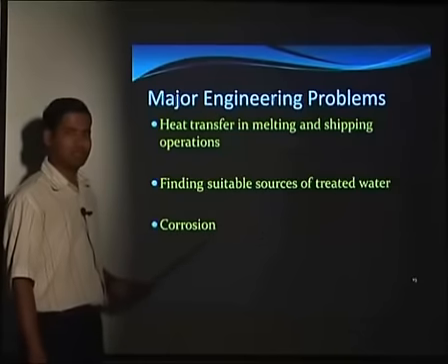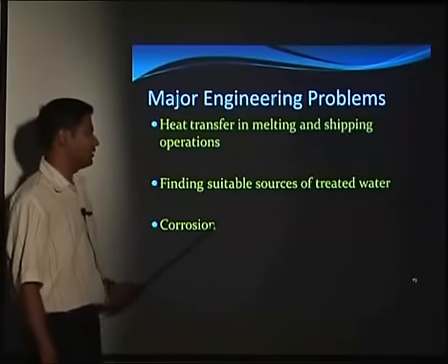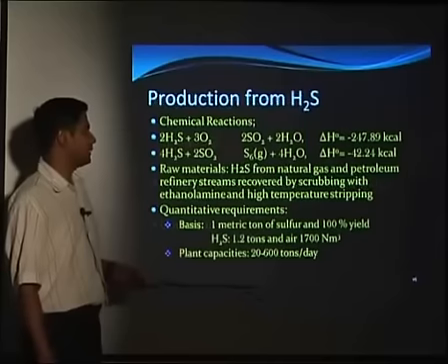And the next one is corrosion. Corrosion is a basic problem because sulfur may have agents which may corrode the inner lining of the pipes. So that is also a major problem for the sulfur recovery.